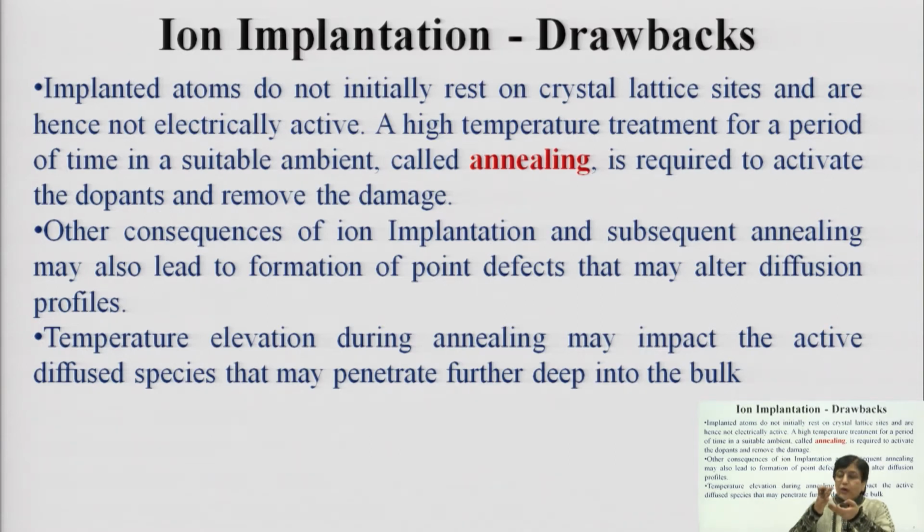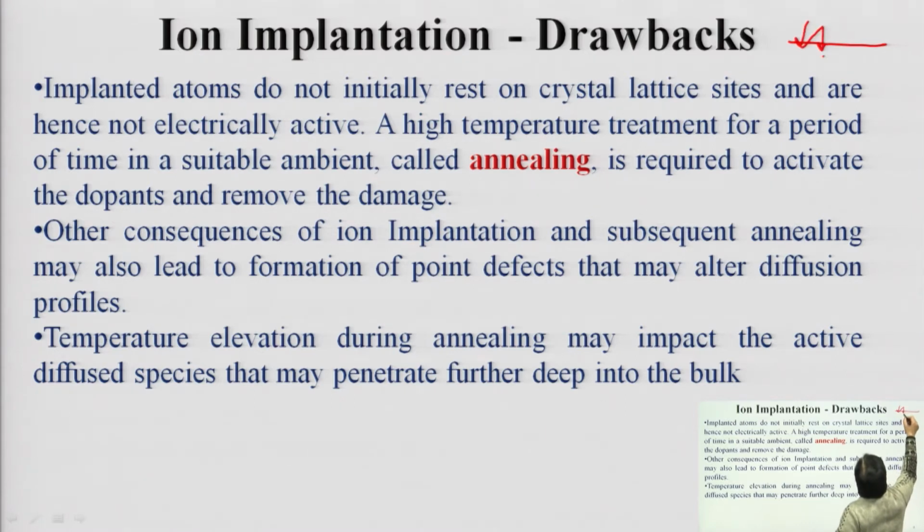Suppose this is your surface. Now, these atoms are getting bombarded and they occupy certain places over here. But if you want to have a particular profile, you need to further energize them and make them electrically stable, make them occupy a particular position, and that process is carried out at elevated temperature and we call it annealing. So, you need to activate these dopant species and therefore, you need to eliminate those damages which have been created. We are going to see how that particular annealing is beneficial, what the consequences of it are, and we are going to study that again in detail.